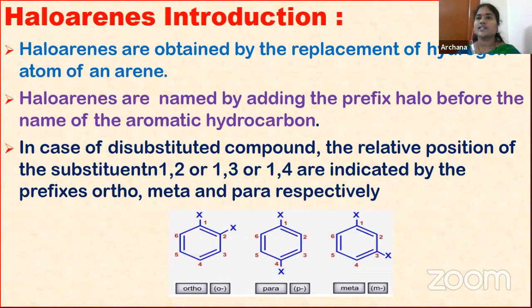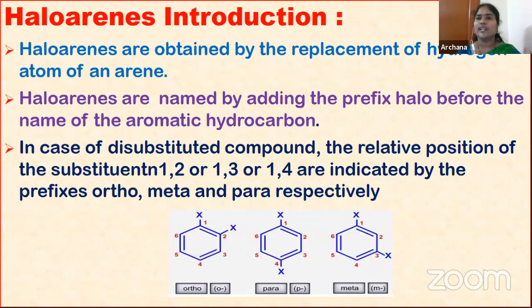And all these compounds have wide applications in our day-to-day life as well as in industries. These compounds are used as a solvent for many non-polar substances, and also as a starting material for the synthesis of many organic compounds, children.